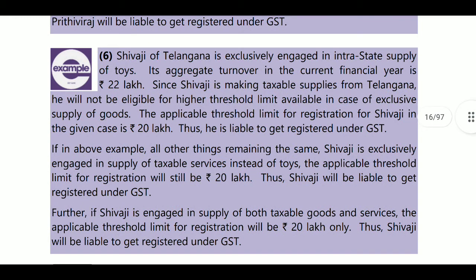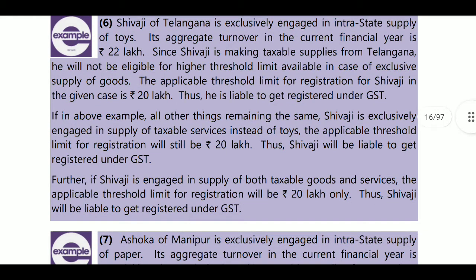Next, example number 6: Shivaji of Telangana is exclusively engaged in interstate supplies of toys, exclusively goods. So it would actually be 40 lakhs, but the state is Telangana, so it will be a 20 lakhs case. Since Shivaji is making taxable supplies from Telangana, he will not be eligible for the higher threshold limit. So he is exclusively in supply of goods, and his registration limit will be 20 lakhs.